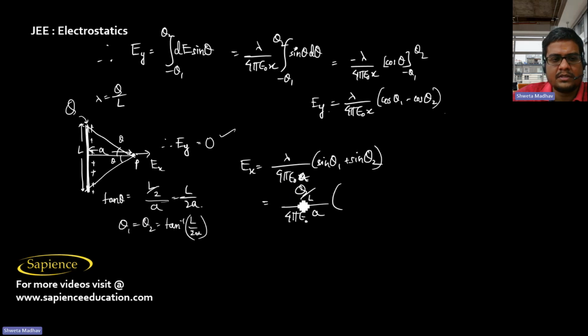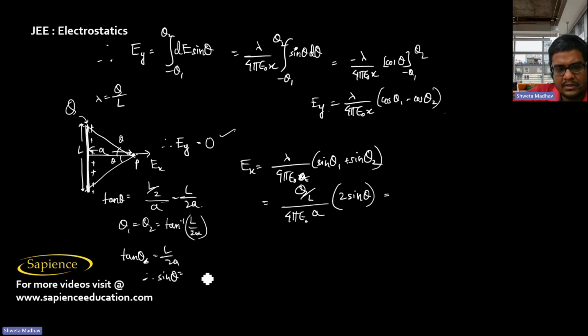So not A into sine theta 1. Now theta 1 and theta 2 are the same, so I can say this will be into 2 sine theta. Now tan theta is L by 2A. So sine theta, that will be equal to tan theta. Tan theta is L by 2A. Sine theta you have to find.